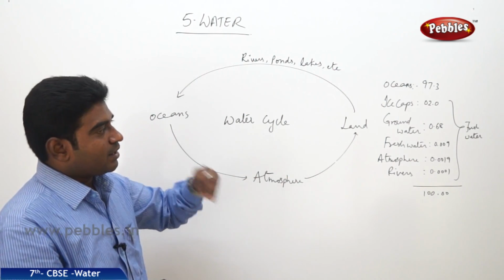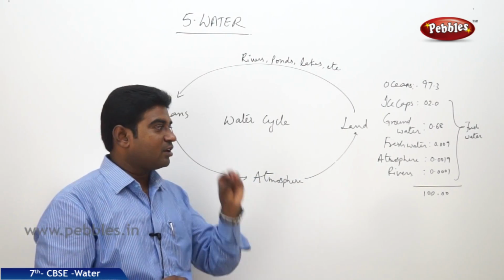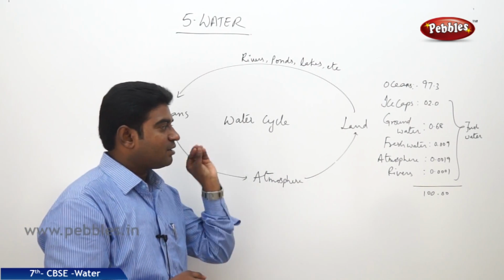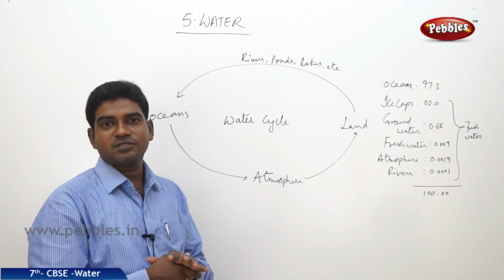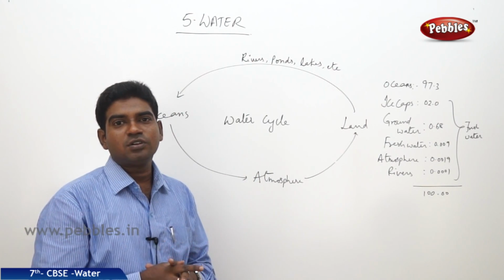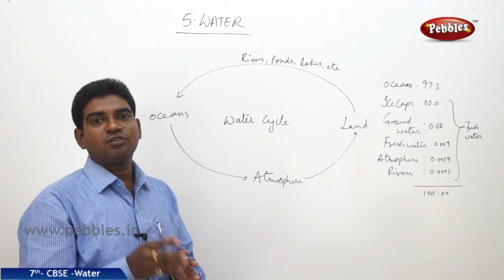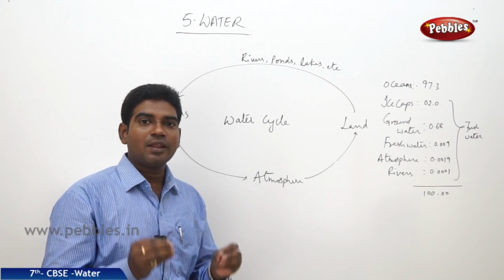So wherever we have the groundwater, the fresh water, the atmosphere, the rivers, that is just only 2 to 2.5% of the water available for us on the planet Earth.